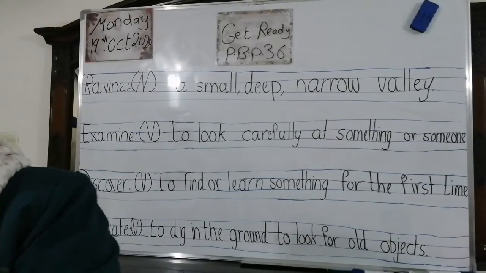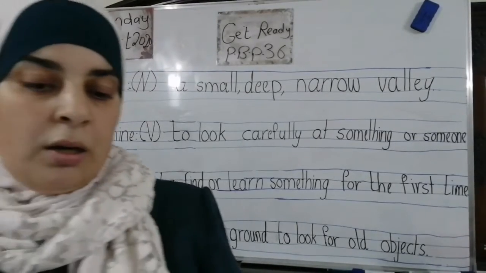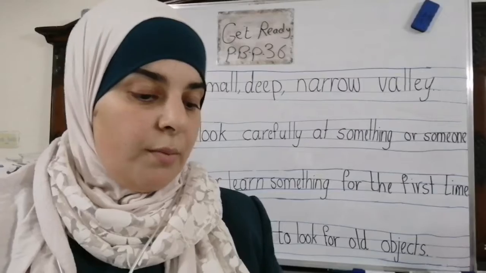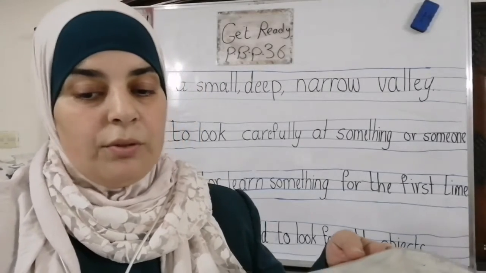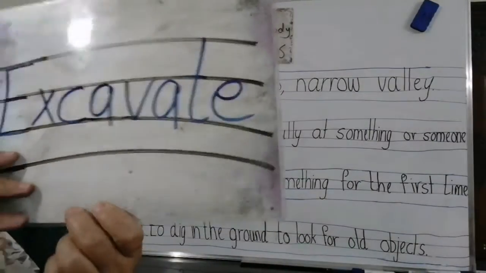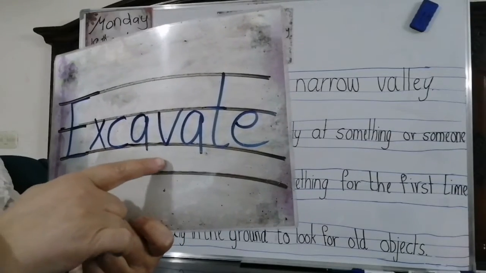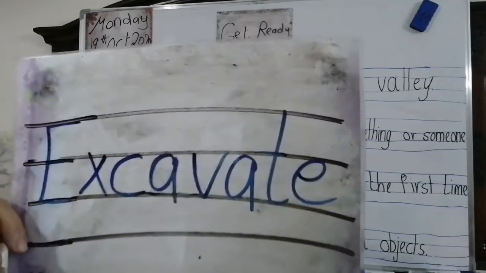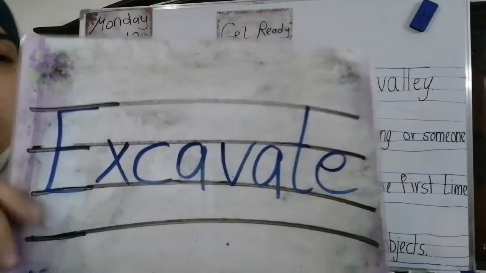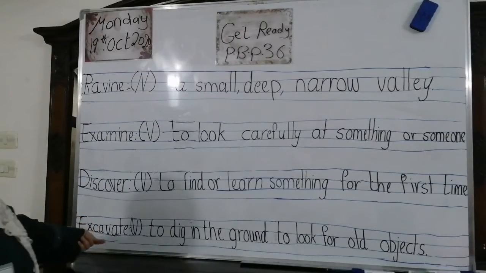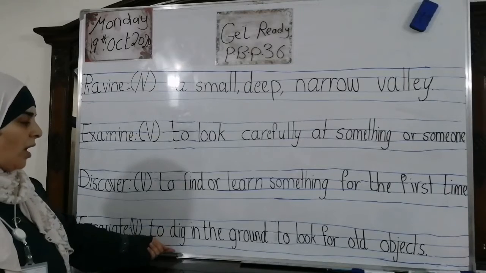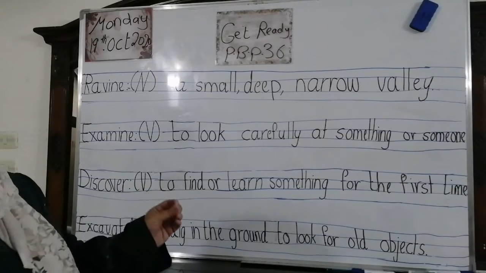Now we're going to move to the board. Let's spell it first before we look at the board. Excavate. E-X-C-A-V-A-T-E. Excavate. What is it? What do you mean by excavate? It is to dig in the ground to look for old objects.